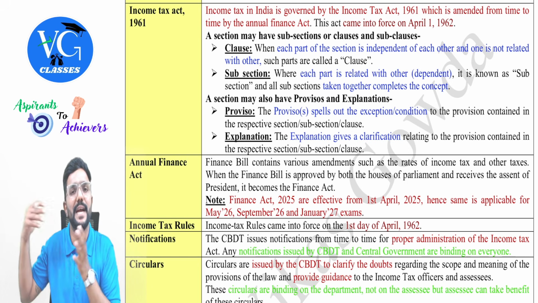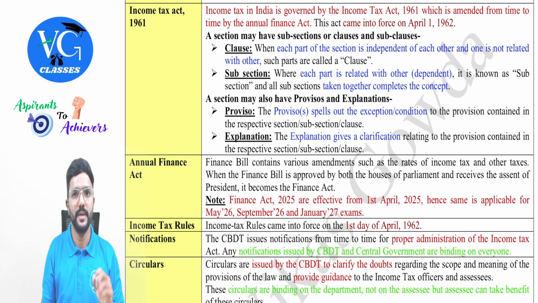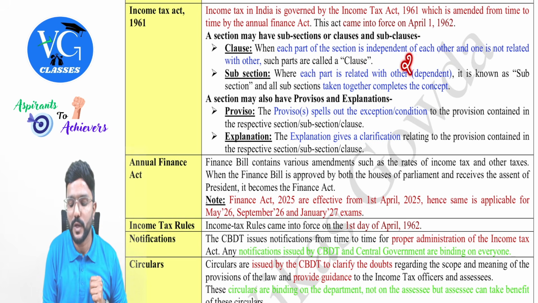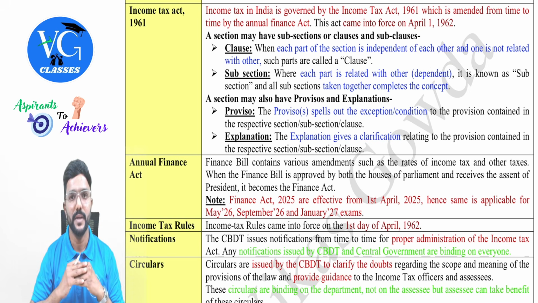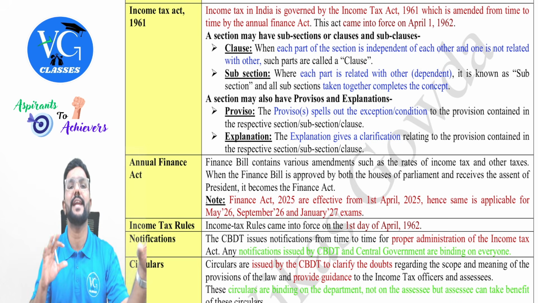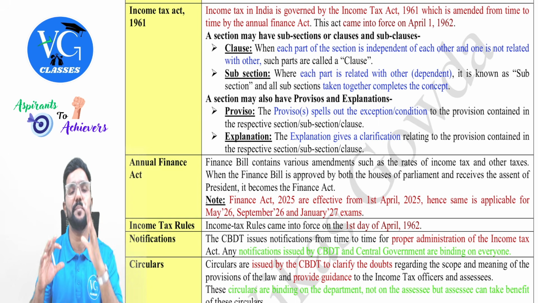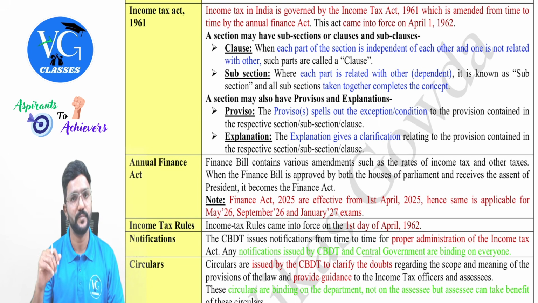If I just refer to this clause, I will understand properly what is agriculture income. Sir, should I refer to any other clause or subsection? No. Same way, section 2 clause 7 defines assessee. If I just refer to this clause, it is enough, guys. I will get the complete picture about who is the assessee.